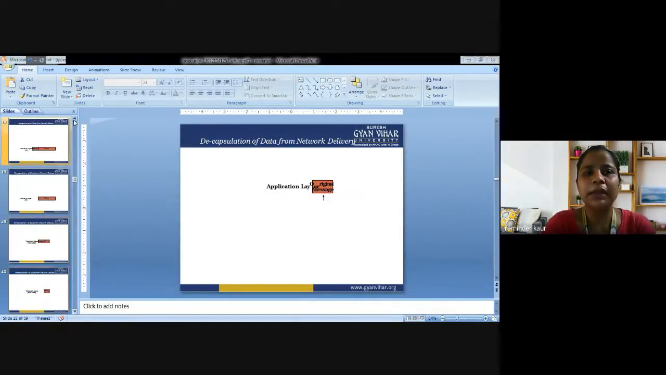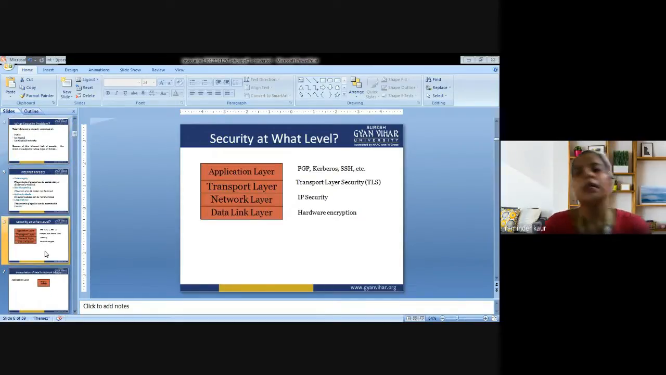Again, I am repeating the same step. Have a look at the same. How does it originate? There are four layers in which we are supposed to transmit the data. Application layer, where the message is originated. Transport layer, network layer, and the last is data link layer.